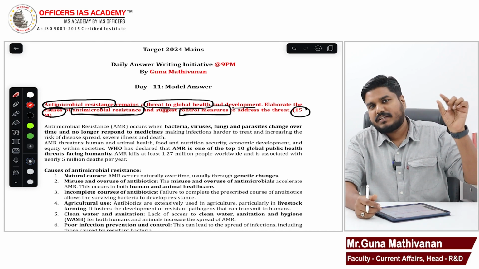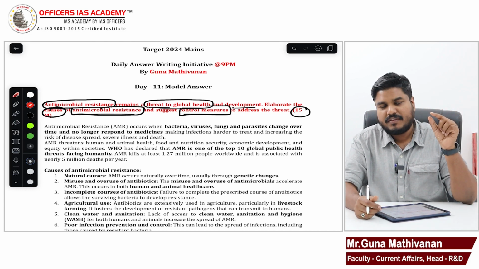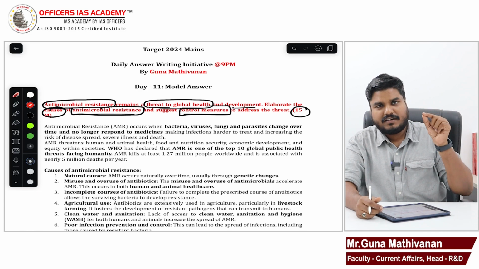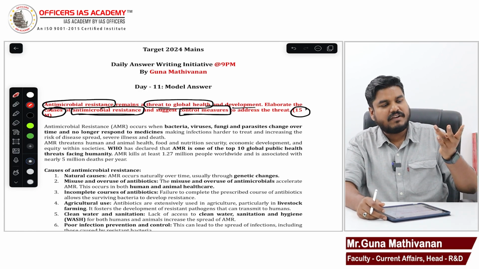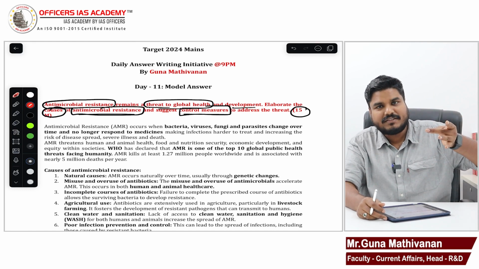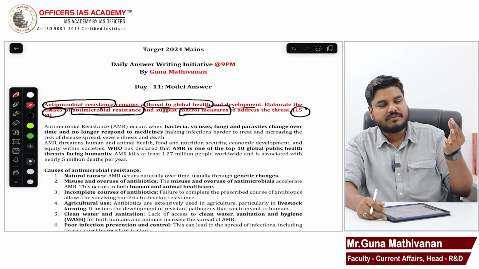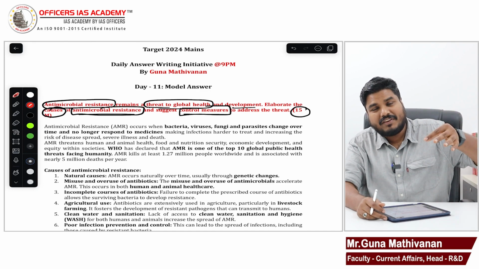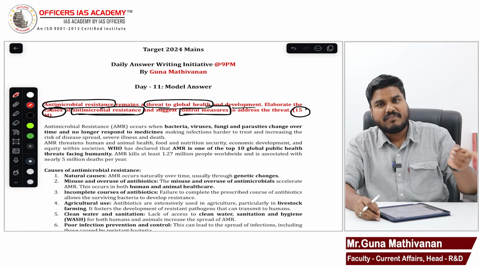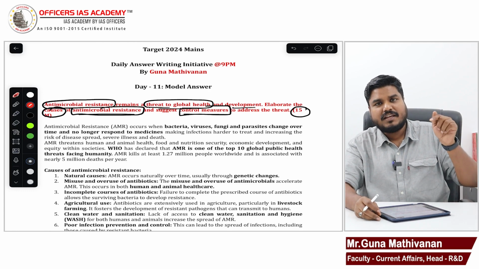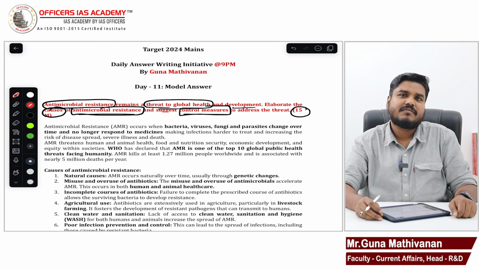So, introduce what antimicrobial resistance is and how that is going to create a threat, what kind of threats. It affects animal health, human health, and biodiversity. This is going to result in more infections, more out of pocket expenditure, which is going to affect economic growth and individual consumption behavior.